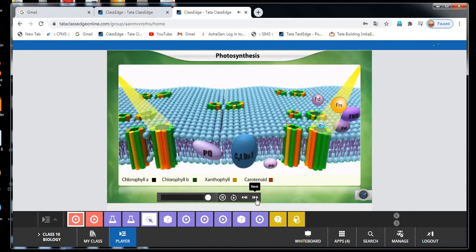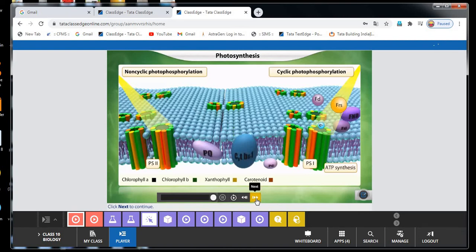This is known as photophosphorylation. Depending on the photosystem involved and the path of electron transfer, light reactions are of two types: non-cyclic photophosphorylation and cyclic photophosphorylation. This cyclic and non-cyclic photophosphorylation we do not need in our state syllabus. It is for the higher grades of degree or PG.